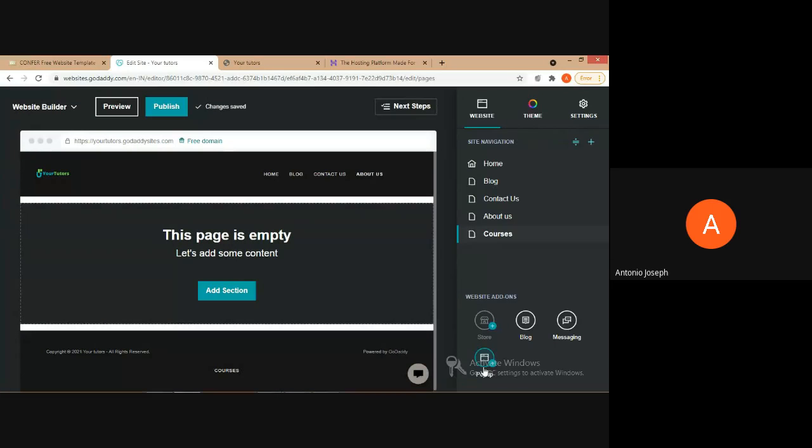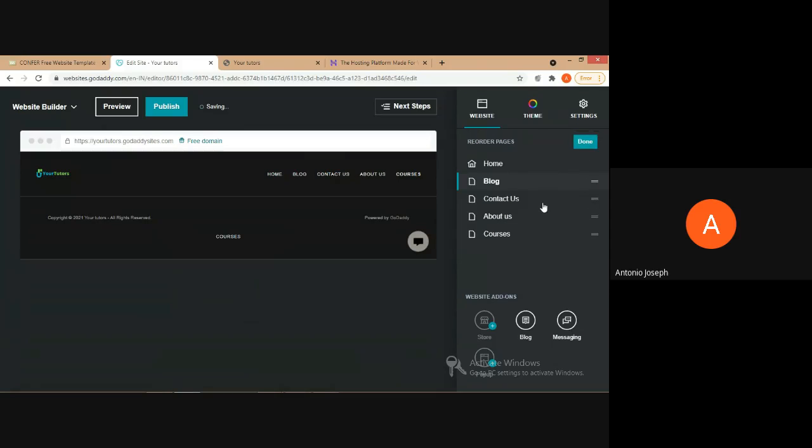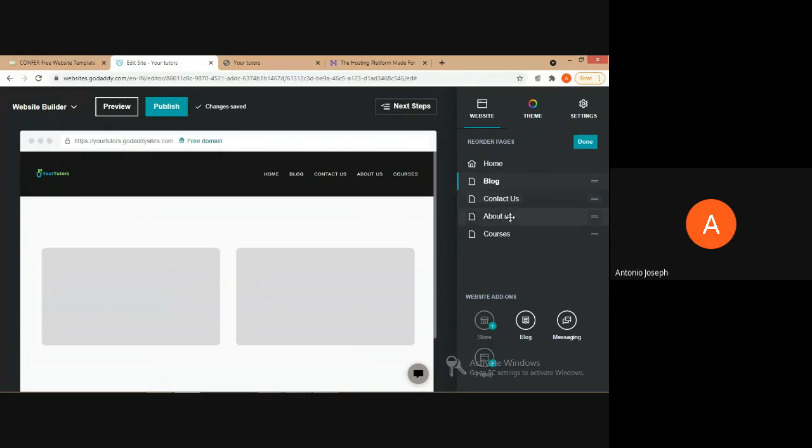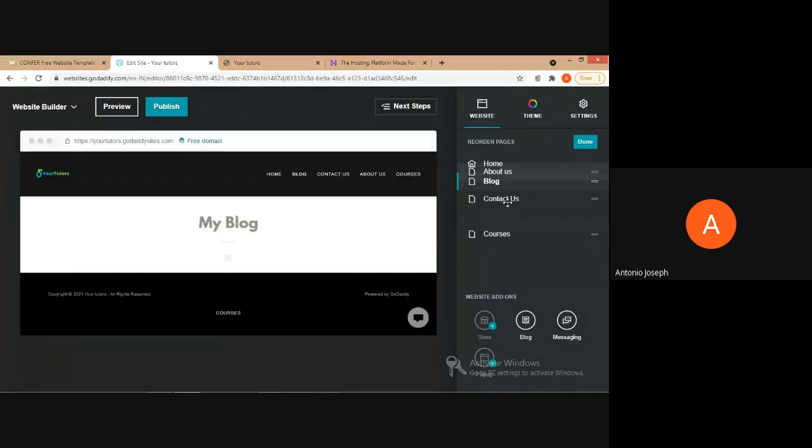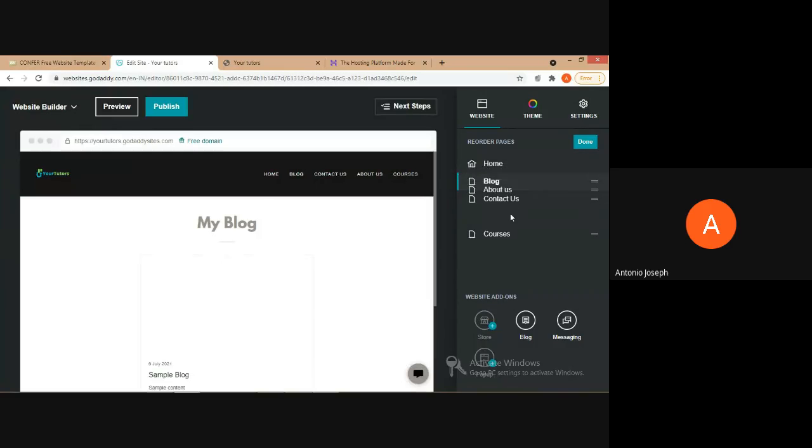Now we want to rearrange the order, okay? Because About Us will always come in the second position. So we want to change the order, reorder pages. Click on reorder, and About Us should come second.